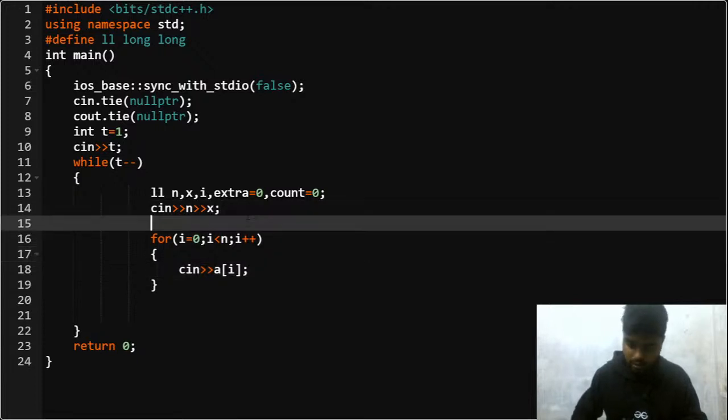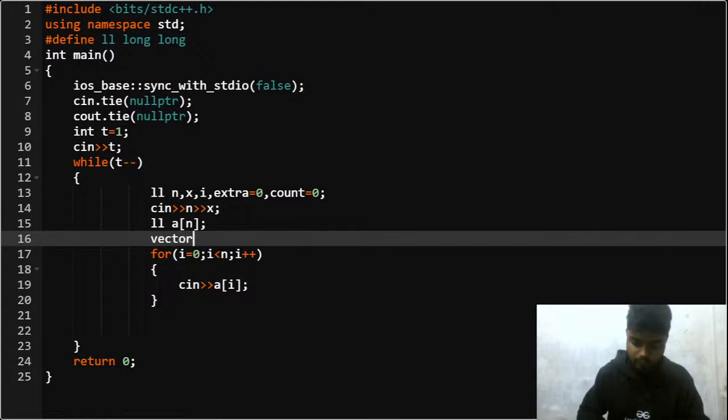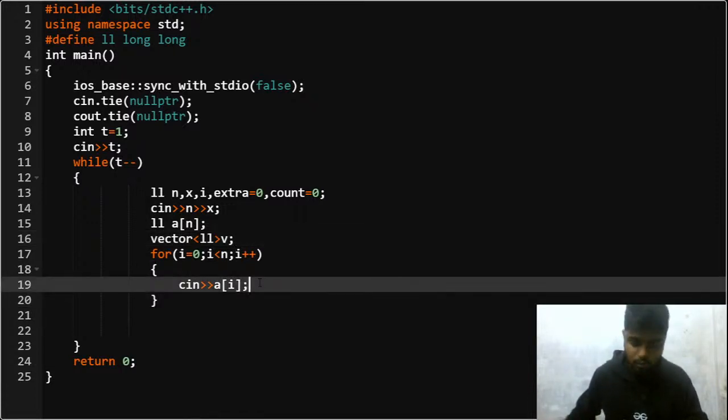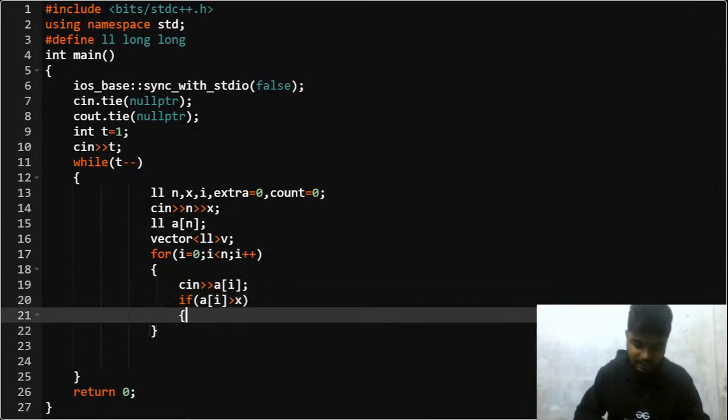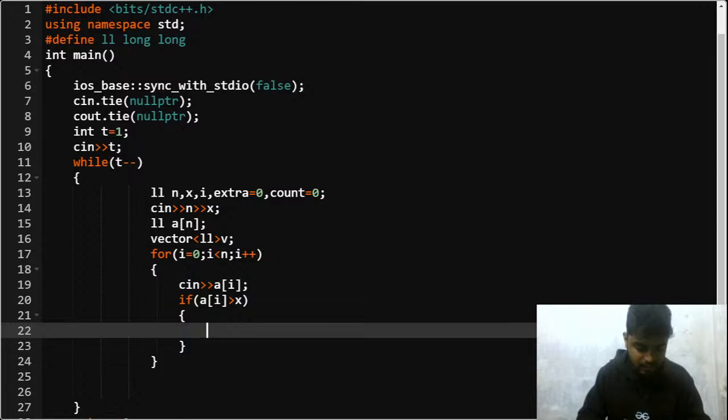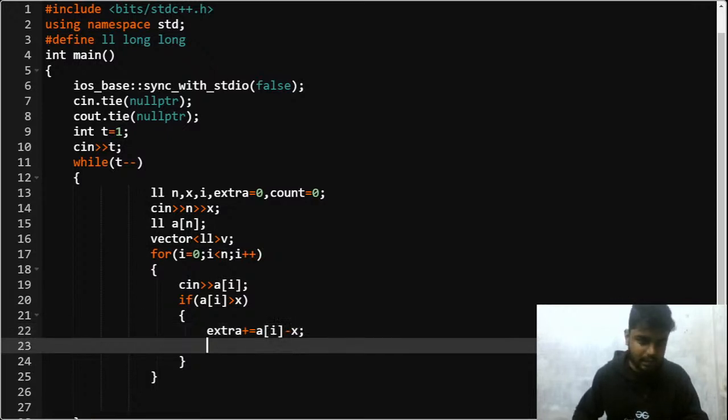I also need a long array of n, and I also need a vector of long v, right? This is what I need. Crystal clear, great. Okay, so if my a of i is having value greater than x, then can I say that the extra plus is equal to nothing but a of i minus x, right? And once this much part is done, so I'll say that let's count plus plus.